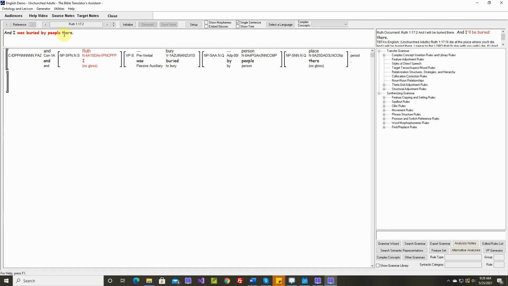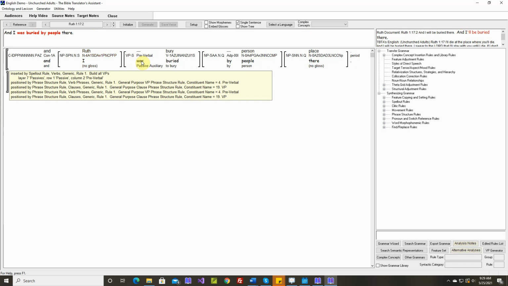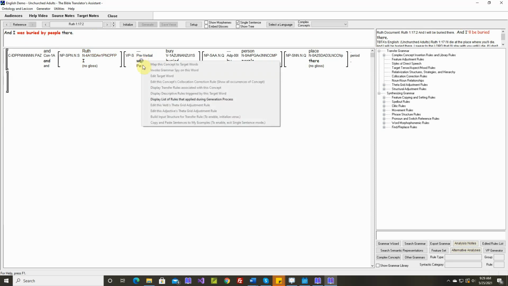And I was buried by people there, and I'll be buried there. Okay, was buried. Okay, this is a passive. Okay, this was inserted by layer 7, row 1. Let's go look.